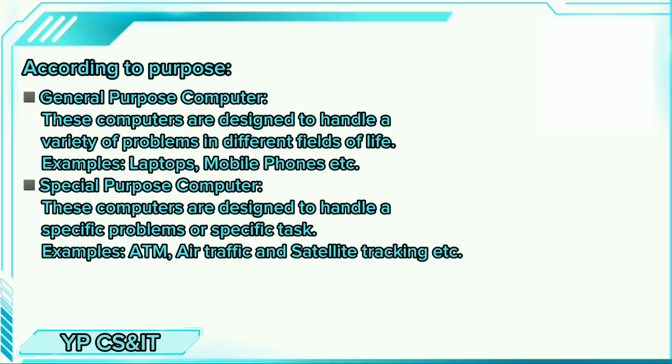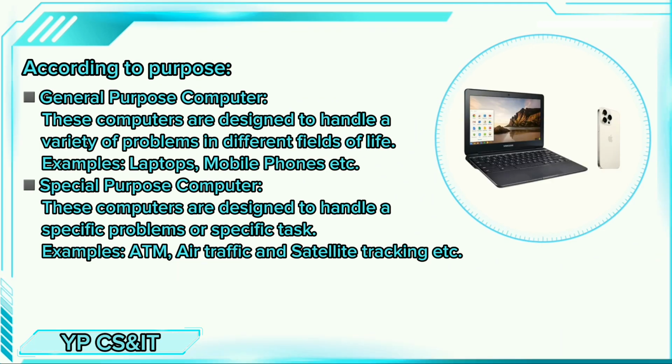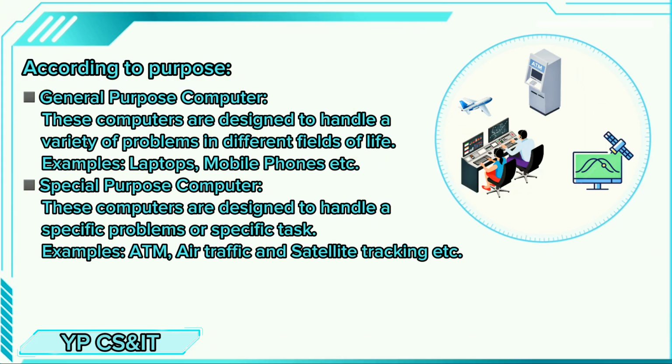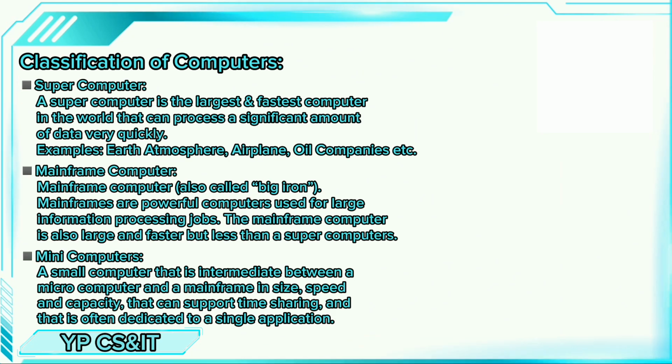According to purpose, general-purpose computer. These computers are designed to handle a variety of problems in different fields of life. Examples: laptops, mobile phones, etc. Special purpose computer. These computers are designed to handle specific problems or a specific task. Examples: ATM, air traffic and satellite tracking, etc.